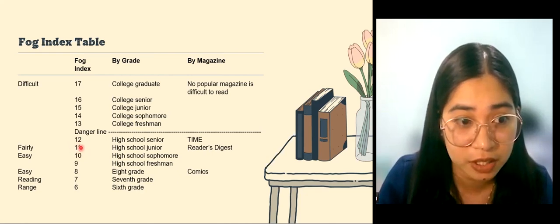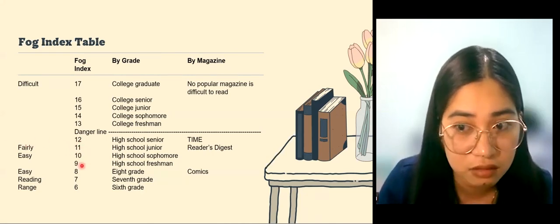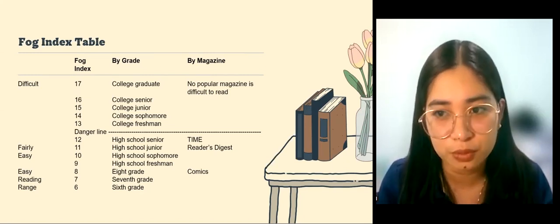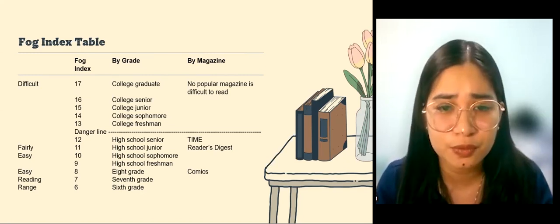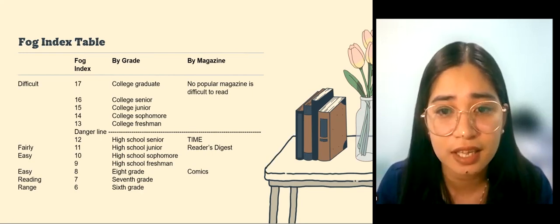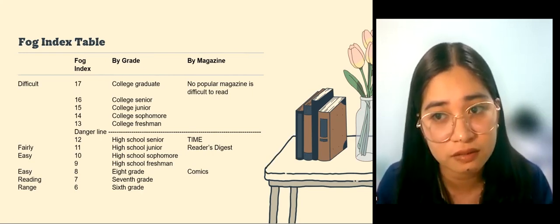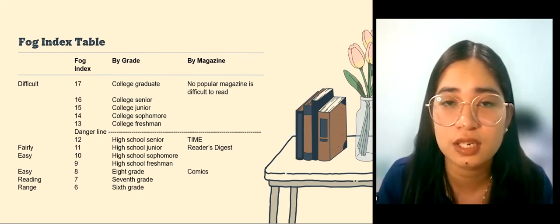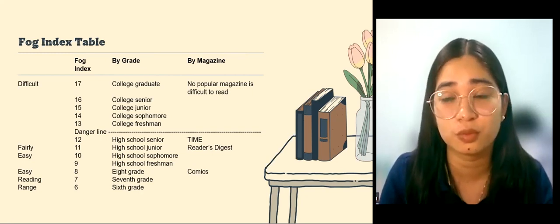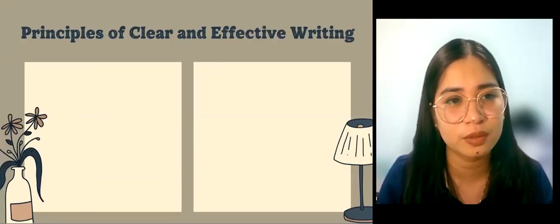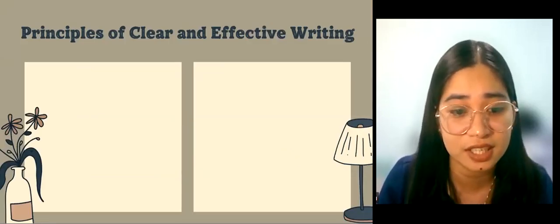It's almost 12, but fairly easy to read. You can also practice on your own. You may search for passages and practice how to get the readability of that passage, whether it is easy or difficult to understand. Now, let us review the principles of clear and effective writing.